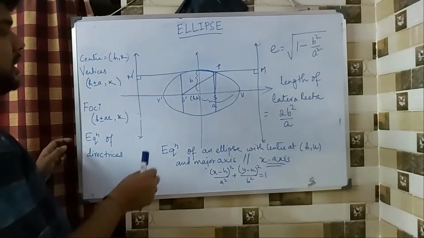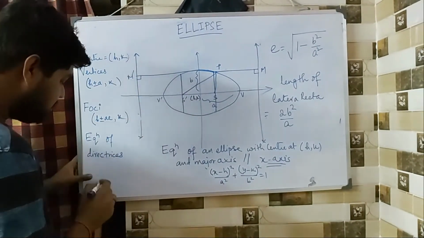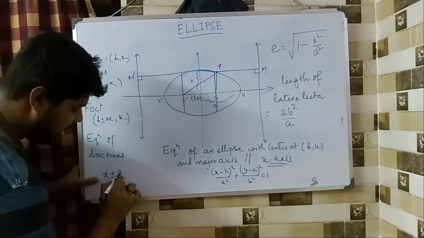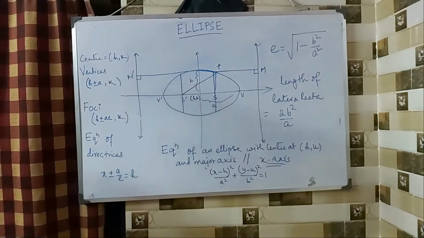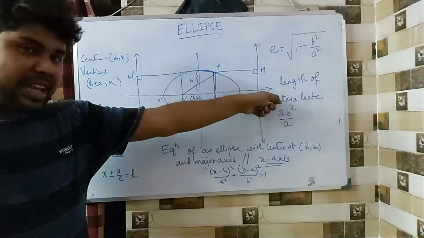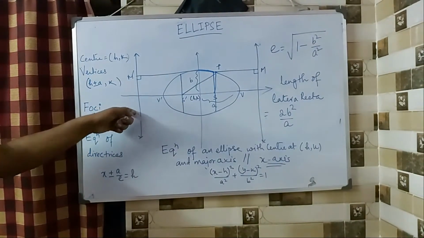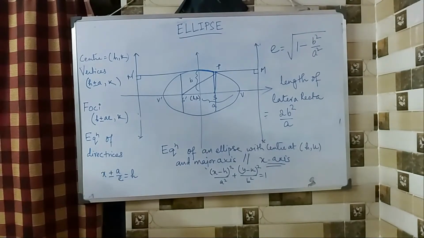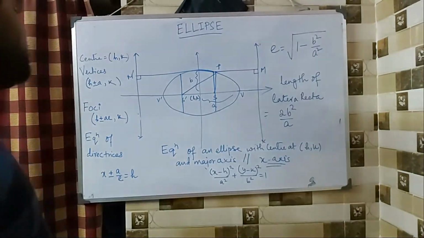Now see, here I have h and k and this is a by e. So it will become x plus minus a by e equals to h. So this part is h plus a by e, this part is h minus a by e. So therefore it is x plus minus a by e equals to h. And the length of latus rectum will remain all the same, so there is no change in that.